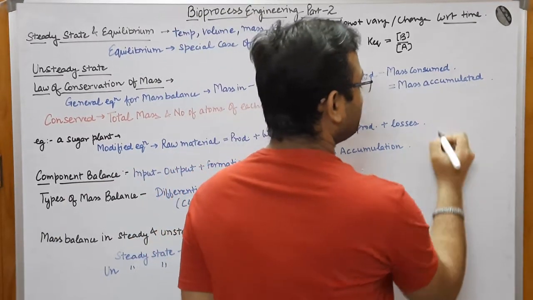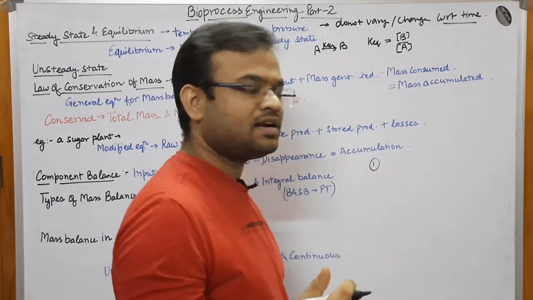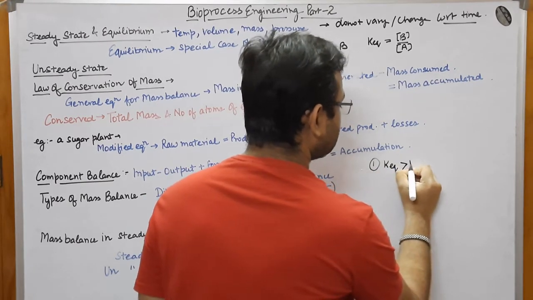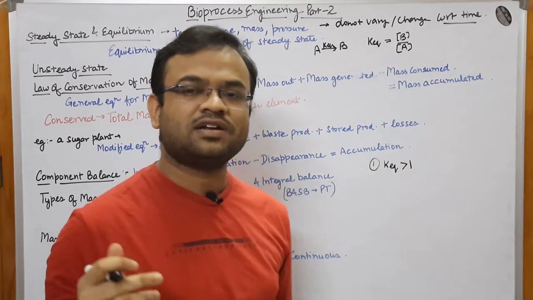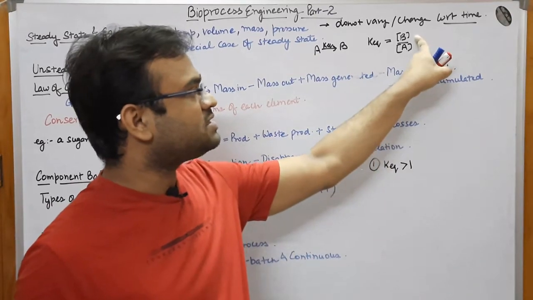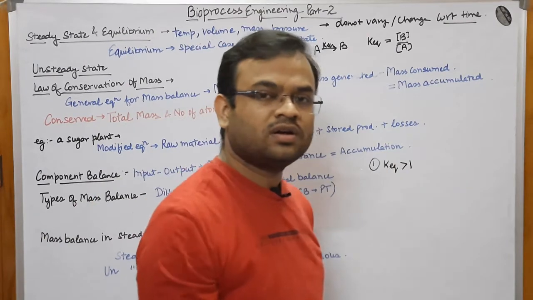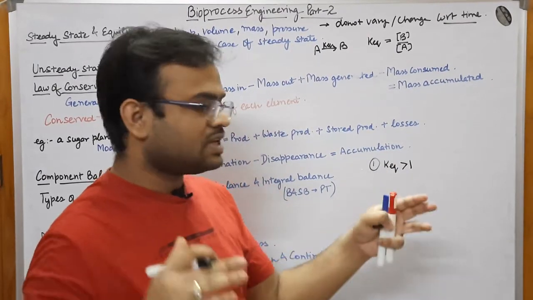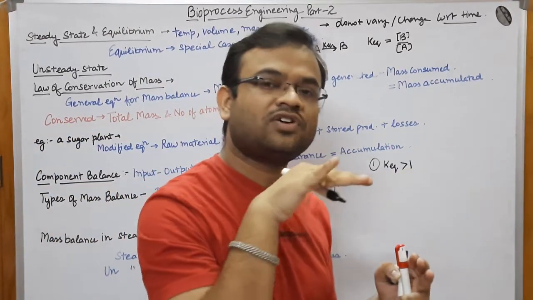Now here we can understand three cases. In the first case, let us say that the value of K equilibrium is greater than 1. This would indicate that the product is formed more as compared to the reactant, so the forward reaction is being favored more.